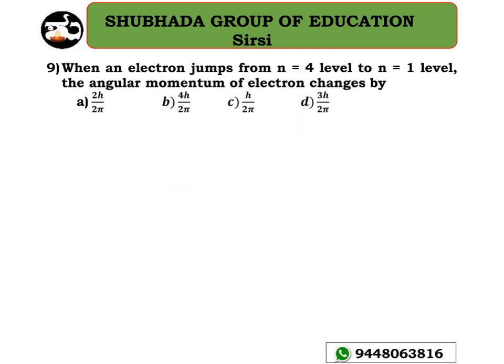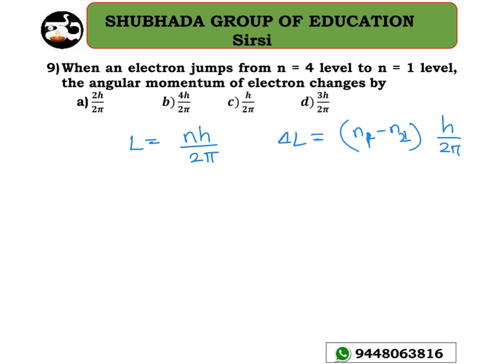When an electron jumps from n equal to 4 level to n equal to 1 level, the angular momentum of the electron changes by... okay, so you need to find it. As you know, angular momentum L is equal to nh divided by 2 pi, right? So the change in angular momentum equals n1 minus n2, into h divided by 2 pi.